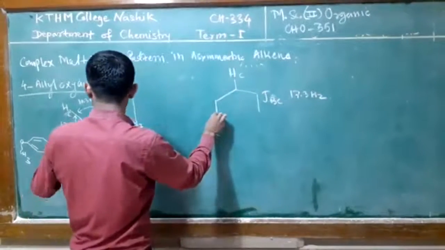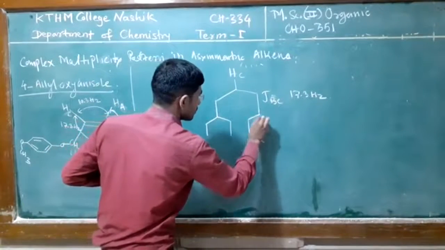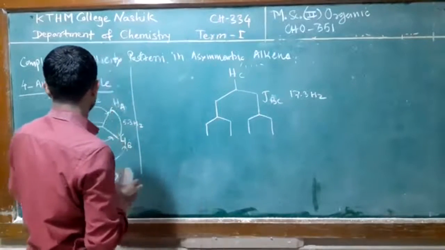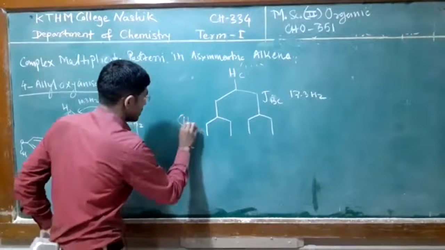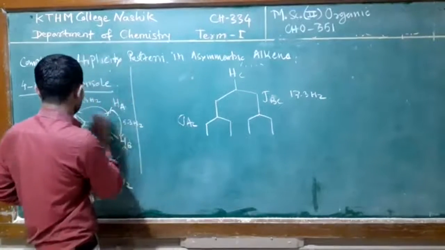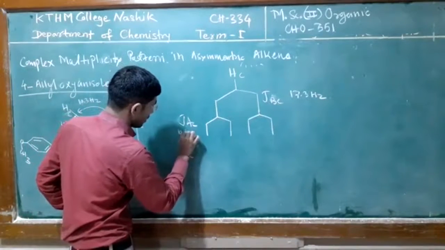Again this doublet is split by the proton A, that is JAC, with the help of cis coupling. Cis coupling has the value of 10.3 Hertz.